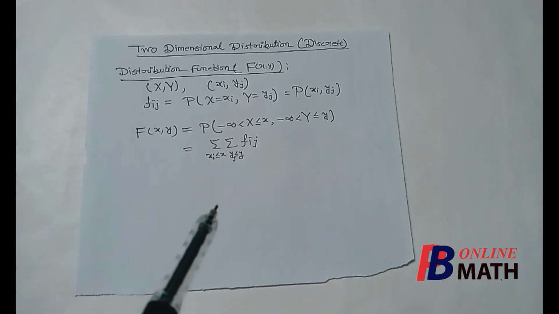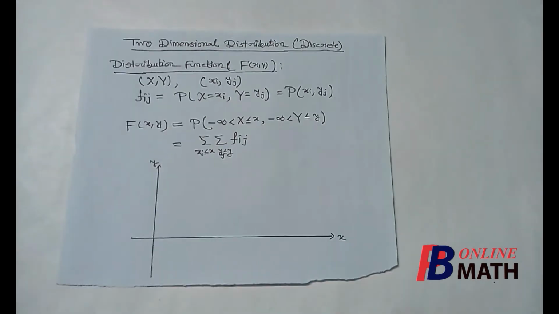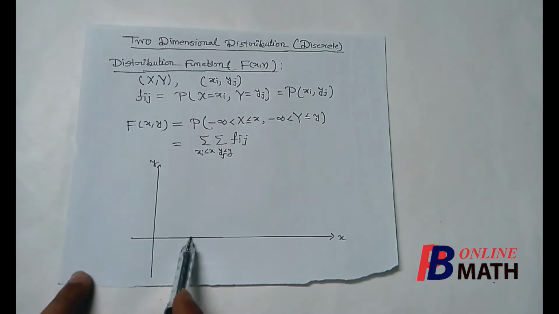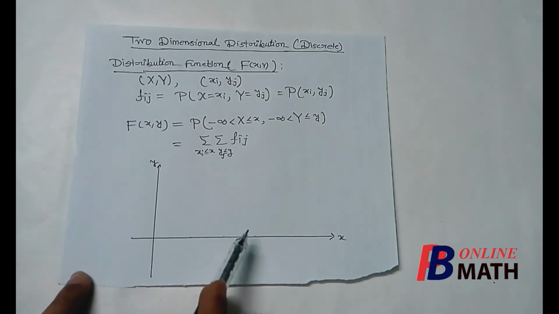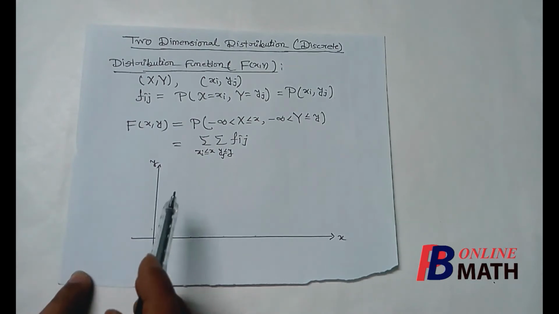Now we shall explain this distribution function in terms of a graph. Let us consider this area. This is our x-axis and the y-axis. There are some spectrum values of x, so we shall plot the spectrum values of x on this line, and we shall plot the spectrum values of y here.